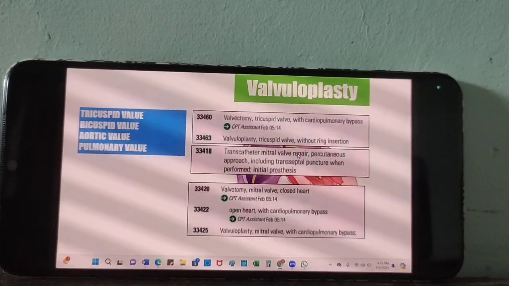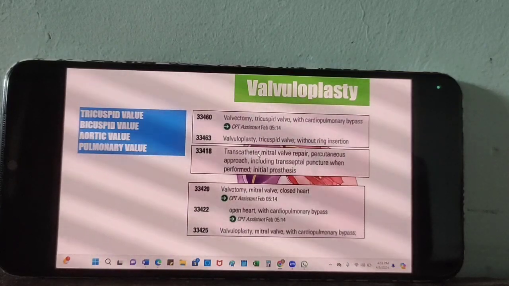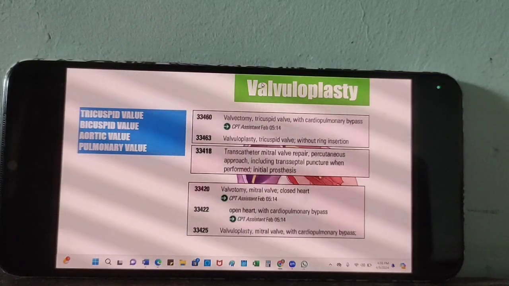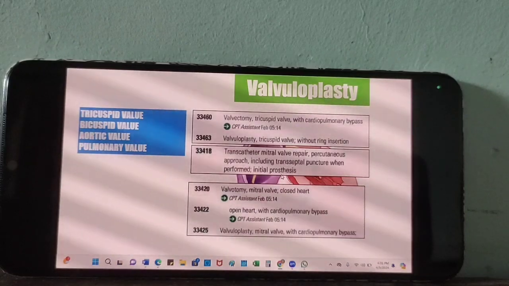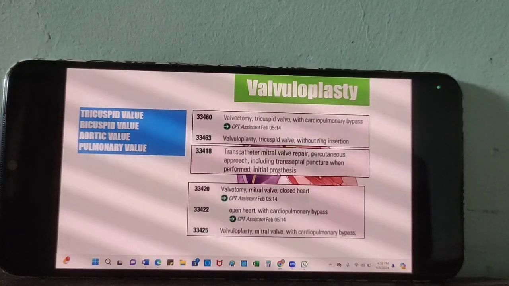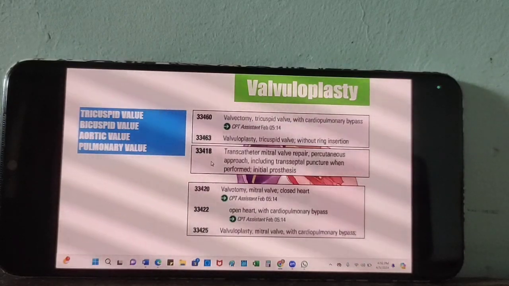So repair the mitral wall by using a catheter. Doctors use a catheter to repair the mitral wall for single prosthesis. That means for inserting a single catheter 418.